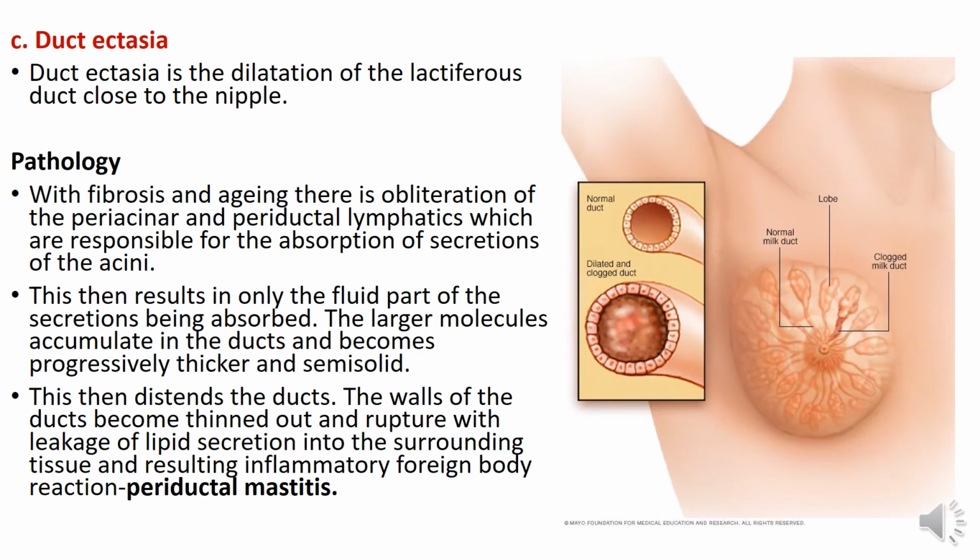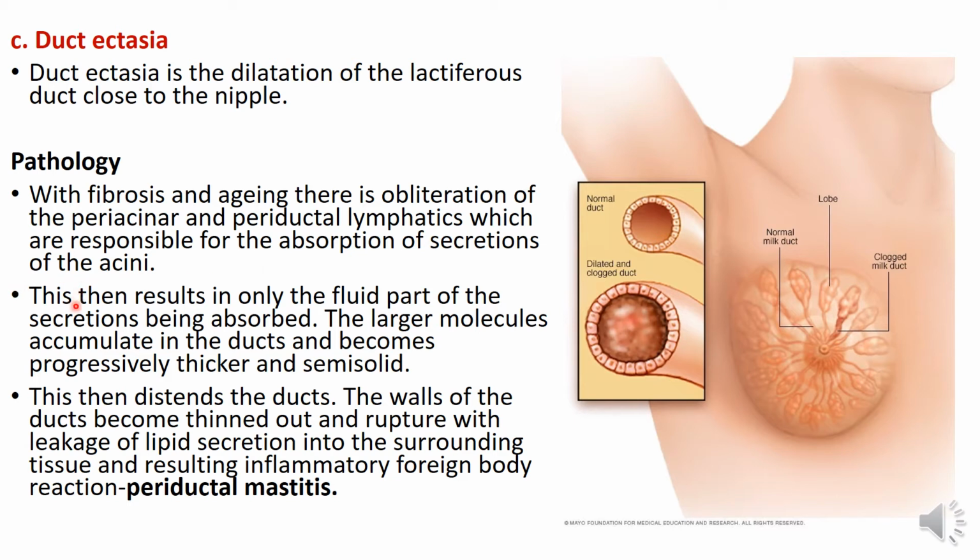Now, duct ectasia. Duct ectasia is dilatation of the lactiferous duct close to the nipple. You know, the lactiferous ducts are the part of the duct that drain directly onto the nipple. So the pathology behind duct ectasia: with fibrosis and aging, there is obliteration of the periacinal and periductal lymphatics, which are responsible for the absorption of secretions of the acini.